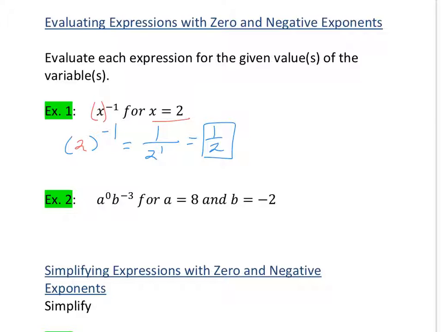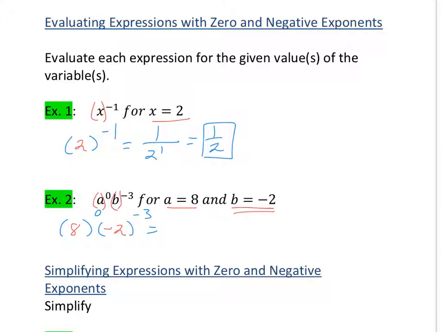Look at example 2. So this time I have something raised to the 0 power, because I'm going to put parentheses around just the a, parentheses around just the b. So for the a, I'm inputting 8, so I have 8 to the 0 power. And then for b, I'm going to input negative 2. So let's think about this. Remember, anything raised to the 0 power has a value of 1.